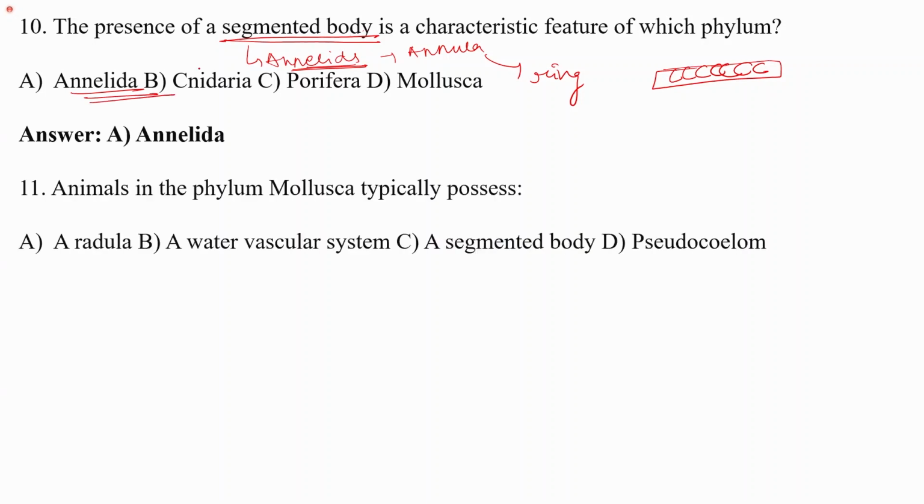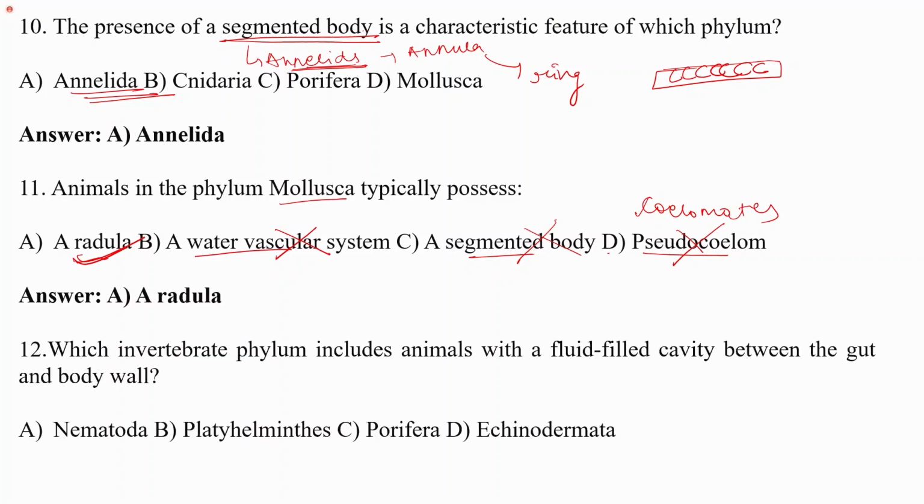The next question is, animals in the phylum Mollusca typically possess either a radula, water vascular system, segmented body, or pseudocoelom. So no, they are actually coelomates. They do not have a segmented body. They do not have a water vascular system, but they have a radula for grasping the food.